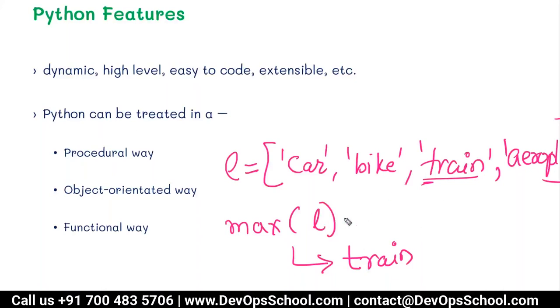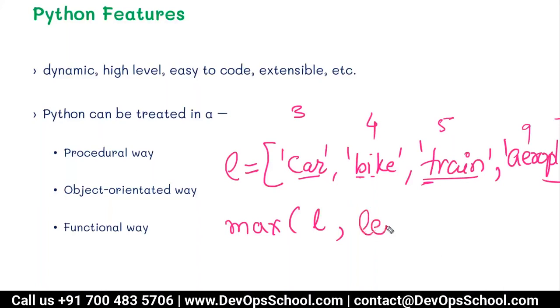But I want to find the largest element with respect to the number of characters. Car has 3 characters, bike has 4, train has 5, and aeroplane has 9. So I want to find the largest element with respect to the size, or the number of characters, in my word. We don't have to write any big code. Just tell the max function not to find the maximum element with respect to its default feature, but with respect to the length of each element.